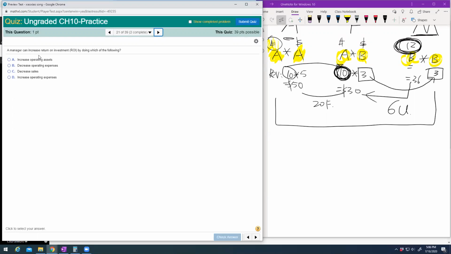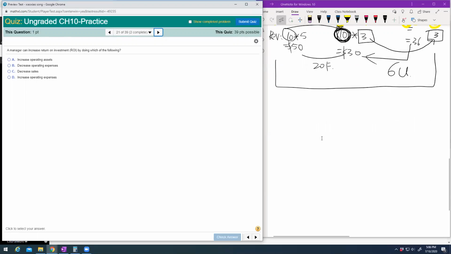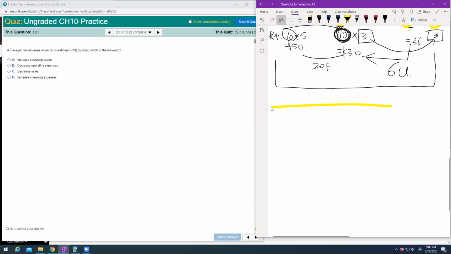Next one, manager can increase ROI by doing what? So let's look at this question. Asking about ROI. ROI is operating income divided by total assets, right? You want this one to be higher, so either you increase your numerator or decrease your denominator.